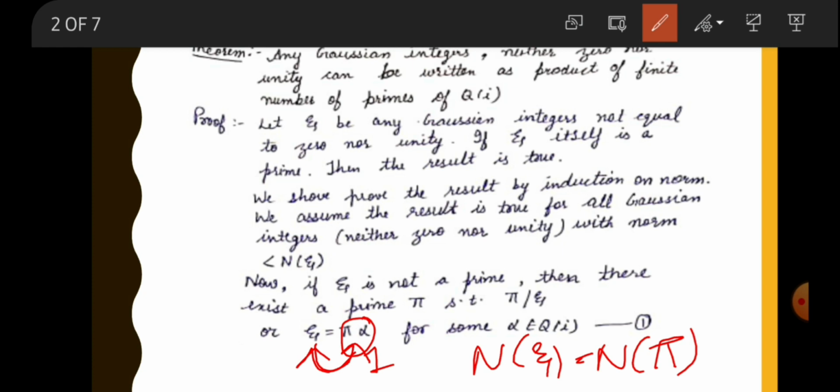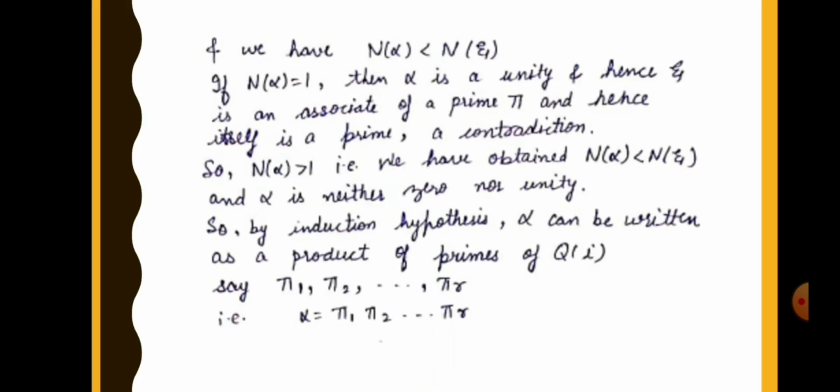Therefore, xi is prime, which is a contradiction as we took xi not prime. So, if norm of alpha is 1, then alpha is a unity and hence xi is an associate of a prime, hence itself a prime, which is a contradiction.